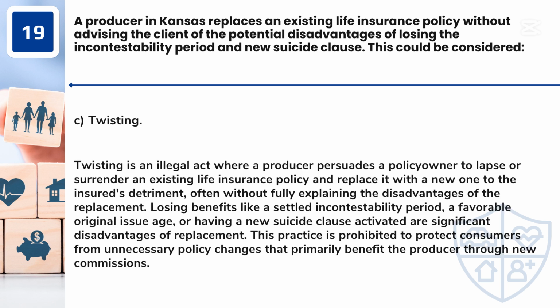Answer: C. Twisting. Twisting is an illegal act where a producer persuades a policy owner to lapse or surrender an existing life insurance policy and replace it with a new one to the insured's detriment, often without fully explaining the disadvantages of the replacement. Losing benefits like a settled incontestability period, a favorable original issue age, or having a new suicide clause activated are significant disadvantages of replacement. This practice is prohibited to protect consumers from unnecessary policy changes that primarily benefit the producer through new commissions.